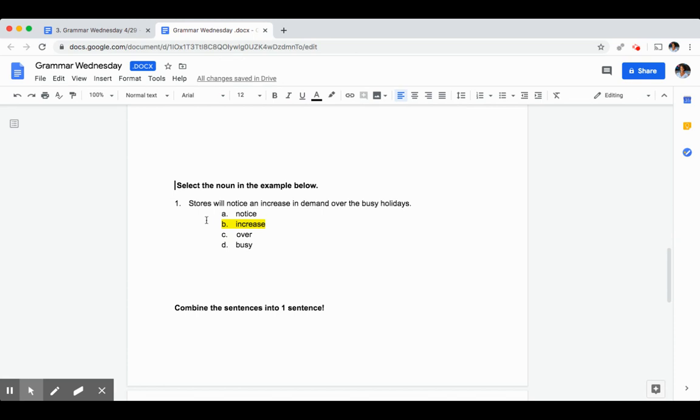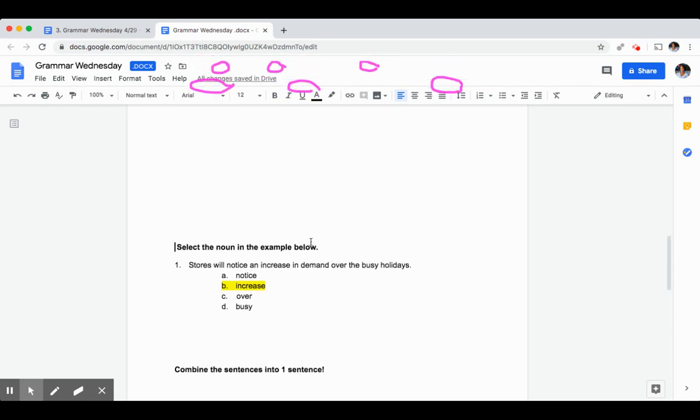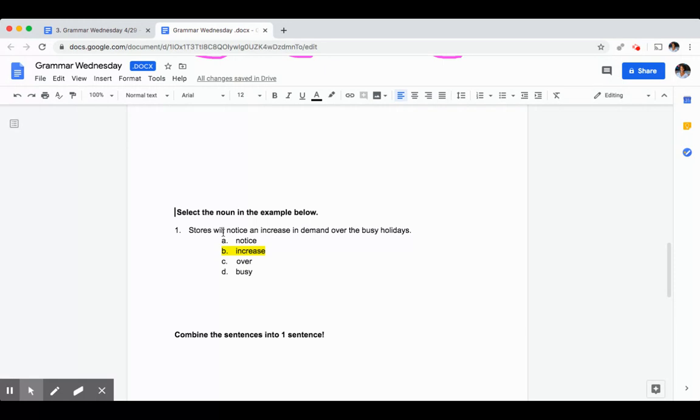In the next section, we needed to select the noun in the sentence below. The sentence was, stores will notice an increase in demand over the busy holidays. So as we're trying to figure out parts of speech, it's important to figure out how each word is being used in the sentence. We can start by first figuring out our subject and our predicate of our sentence. What is the complete subject in this sentence? Right, it's stores.